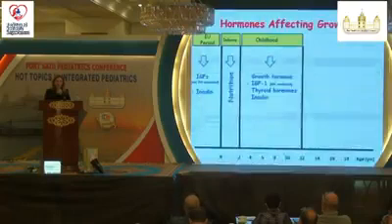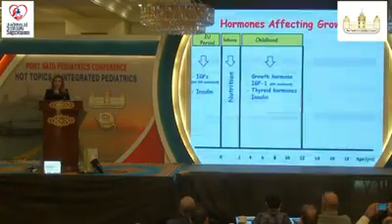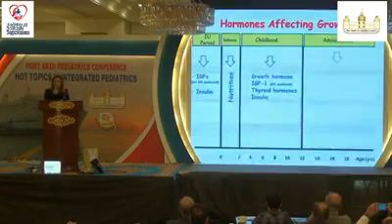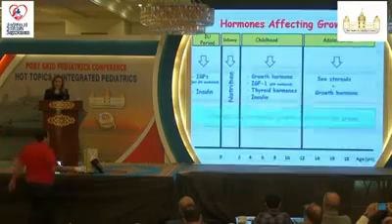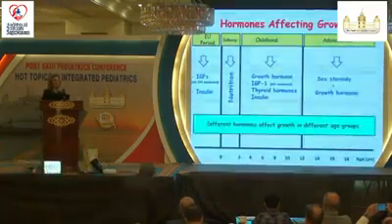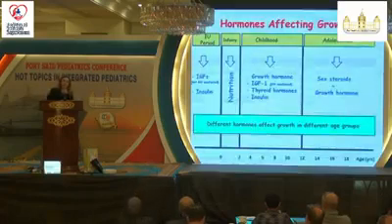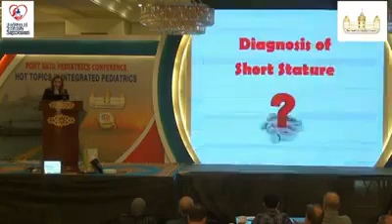During childhood, growth hormone, IGF-1, thyroid hormones, and lastly, insulin. And in adolescence, we have a synergistic effect of sex steroids and growth hormone. So different hormones affect growth in different age groups. At certain periods of life, a hormone will be taking the upper hand, and then other hormones recede back, and so on. So not every hormone is important in every phase of life.